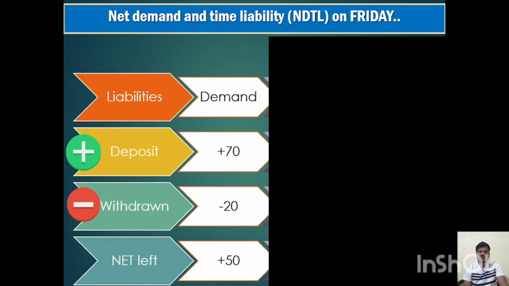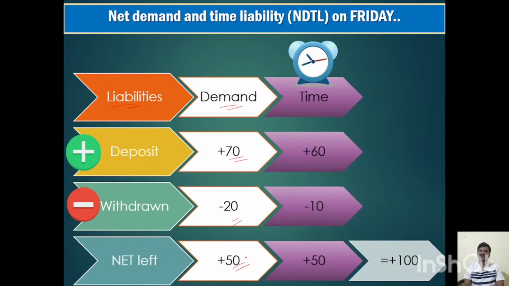Now let us see, as I told, demand liability and time liability. Let us say the public has deposited 70 crore rupees in a bank, and today is Friday. Over the last 14 days the public has deposited 70 crore as demand liability, and again the public has withdrawn 20 crore rupees from the demand liability. So the net available with the bank on this Friday is 70 minus 20, that is 50 crore rupees. This is the demand liability.